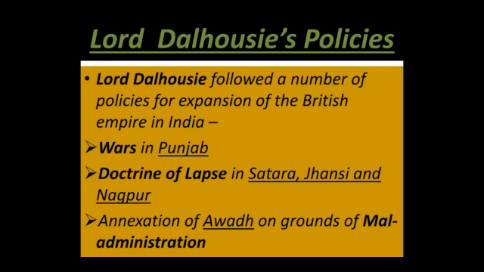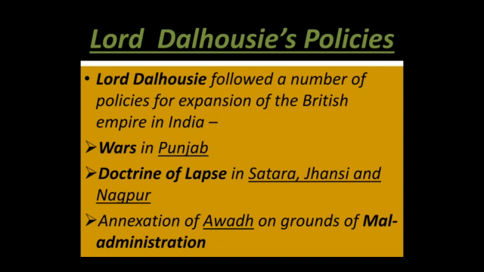Then on what grounds did he annex Awadh? Awadh is the current Uttar Pradesh region, which was then known as Awadh. The annexation of Awadh was done on the grounds of maladministration. They said the administration was not efficient here and the rulers were not able to manage it. So in this context, they took control of it for their own interest.